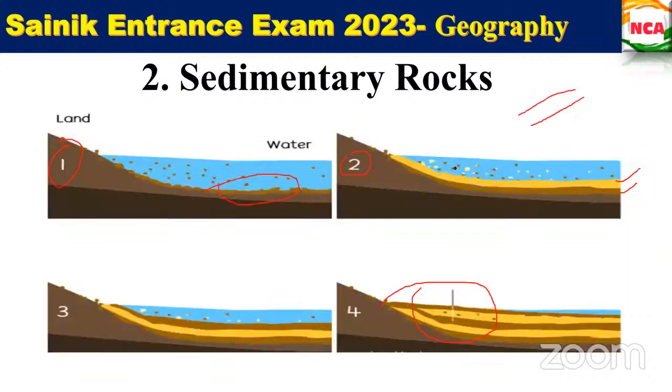Is the sedimentary rocks clear? How is it forming? This is an example for wind and water. When wind blows, the small particles over here will be transported to this water region. And when it rains, the water will take away the sand particles as well, right? This is an example for both wind and water.